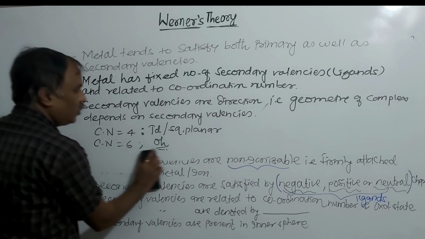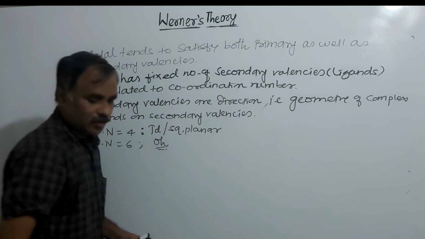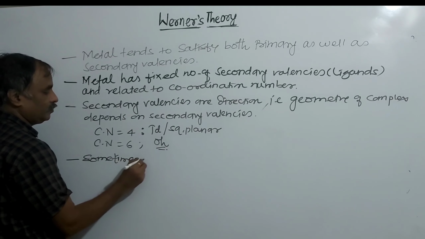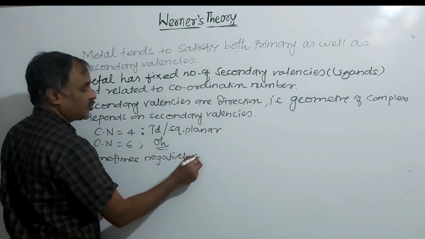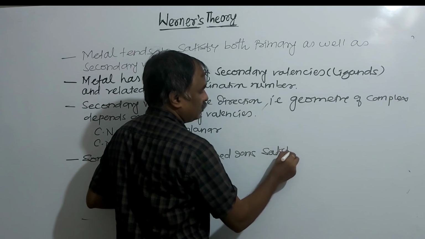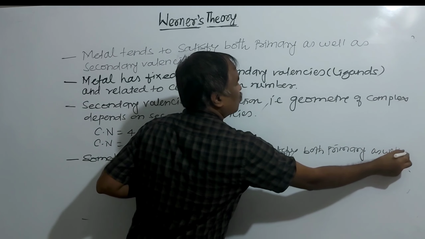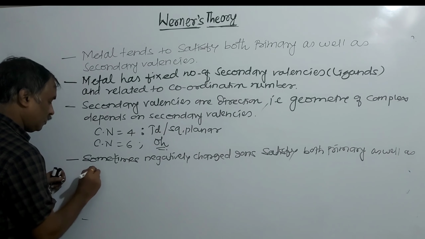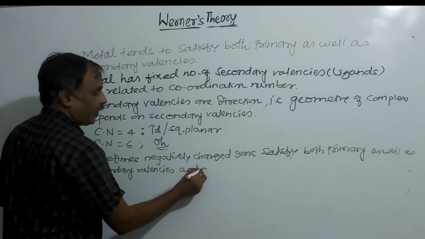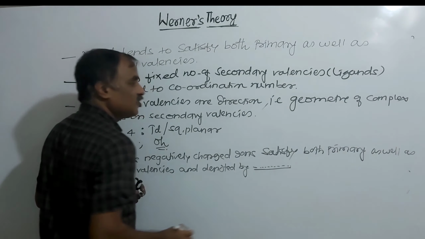Sometimes negatively charged ions satisfy both primary as well as secondary valencies, and this is denoted by a symbol like this, one thick line and one dotted line.